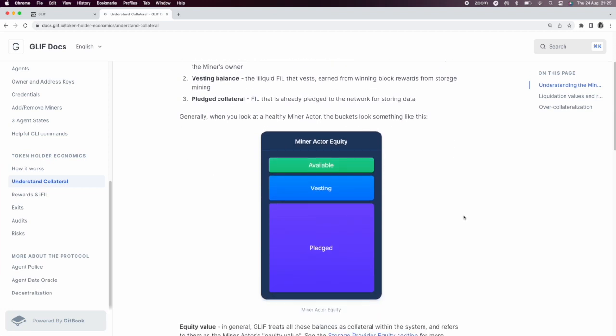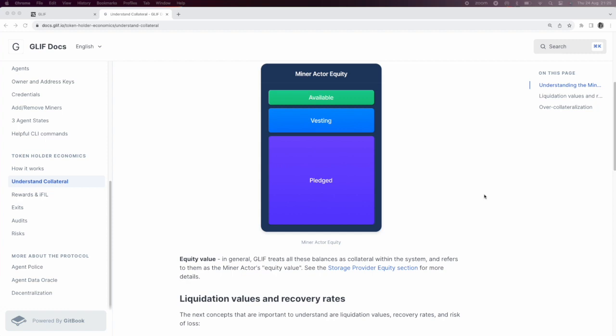So when you look at an active or growing miner actor, their composition looks a lot like this. They have most of their Filecoin pledged, some is block rewards they've earned, which is vested, which is slowly being released to them every day and becoming available. It makes sense that the smallest amount of FIL in the composition is available because storage providers want to be efficient. They should be using available FIL for pledging more data and therefore earning more block rewards. So with this composition of all three buckets, this is the miner actor's equity value. How much will a storage provider be able to borrow from Glif? If the total equity value of this miner is 1,000 FIL, then they're eligible to borrow 1,000 FIL.